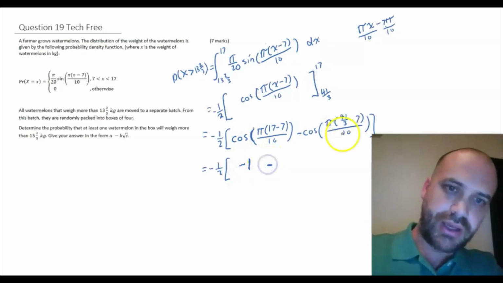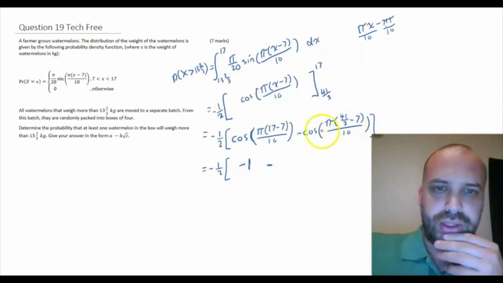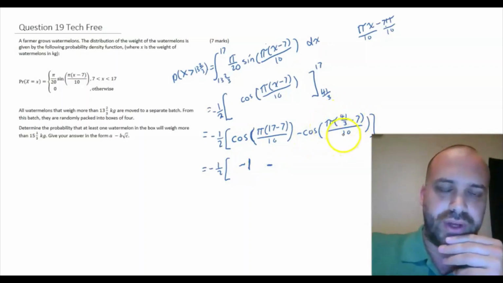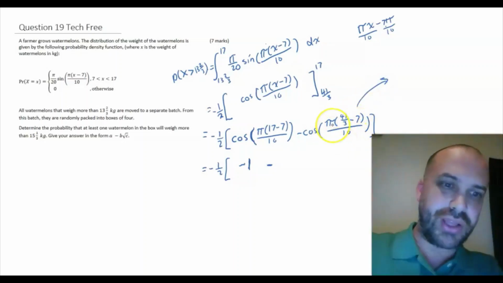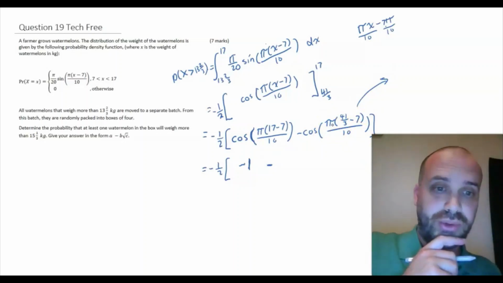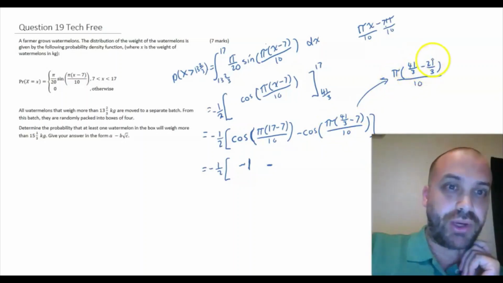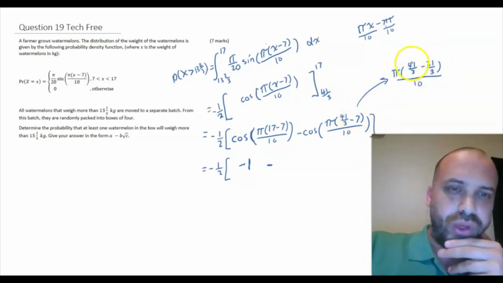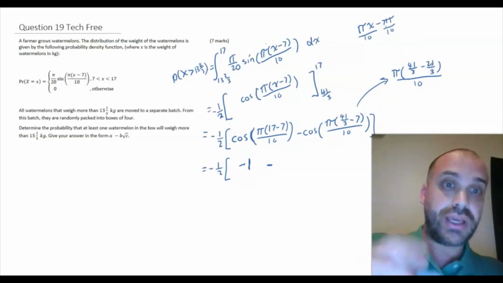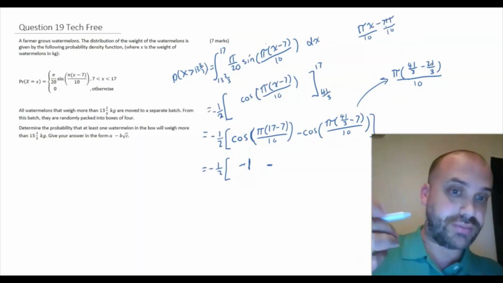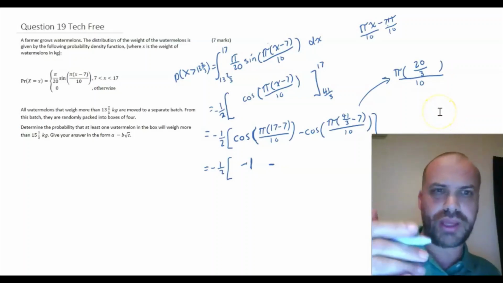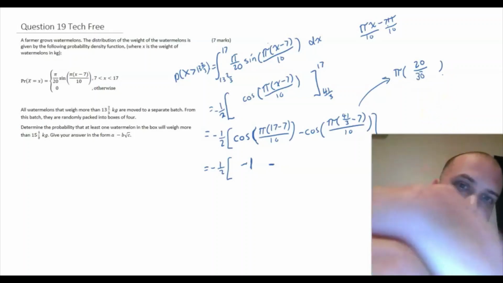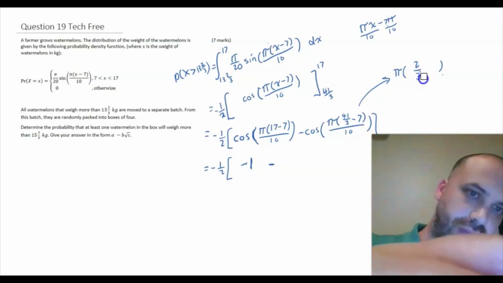Now, what about this thing here? Cos pi, 41 over 3 minus 7, over 10. Well, again, let's jump out here and rewrite this bracket to something we can work with a little more. So we've got pi, 41 over 3 minus 21 over 3. 21 over 3 is equal to 7. And 41 over 3 minus 21 over 3 is 20 over 3. And of course, 20 over 3 divided by 10 is equal to 20 over 30. That's going to be equal to 2 over 3.